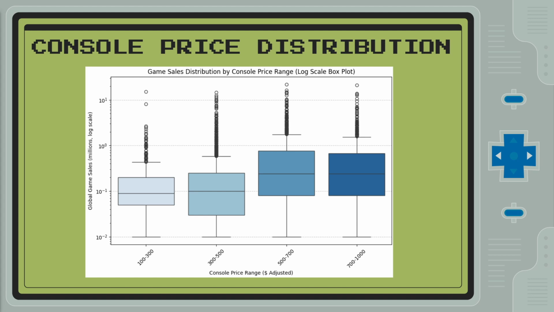To further support this, we looked at the correlation coefficient, which is 0.12, meaning that there wasn't much of a correlation between the two factors. But something to note is that higher priced consoles do have a larger IQR, meaning that there is more variability in sales. So while there is some influence, console prices overall have no real factor in changing anything.